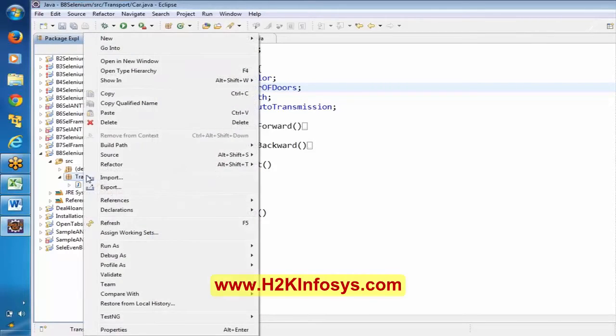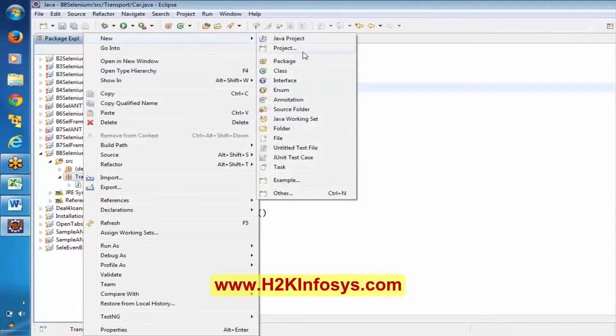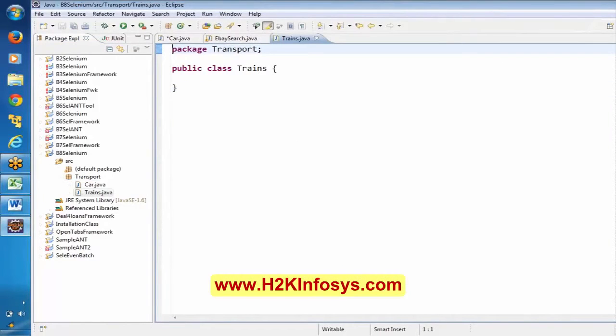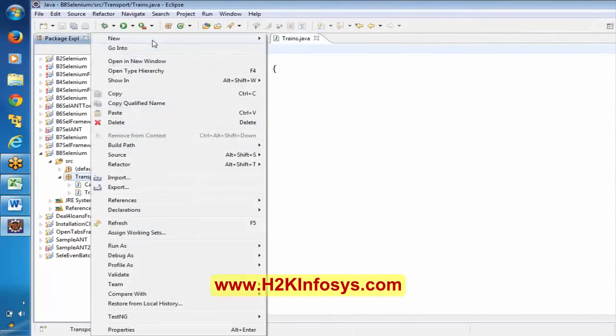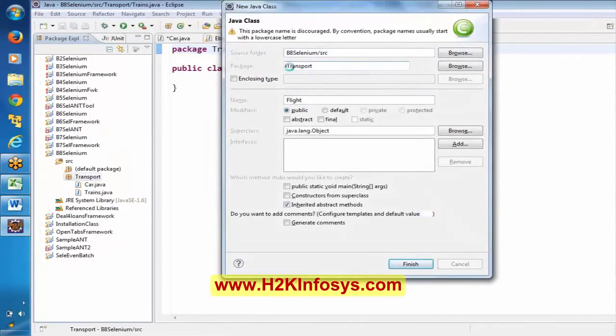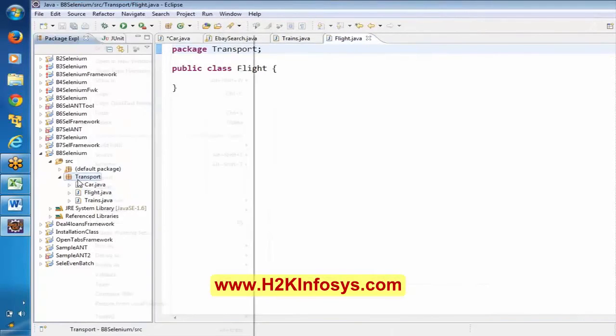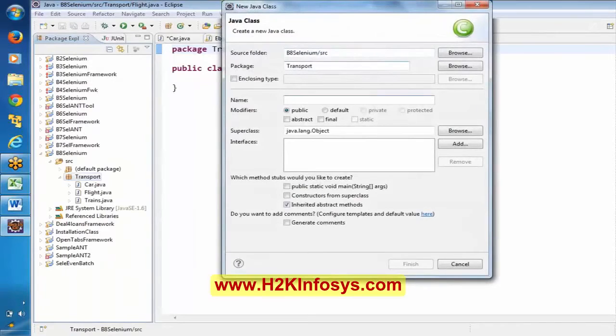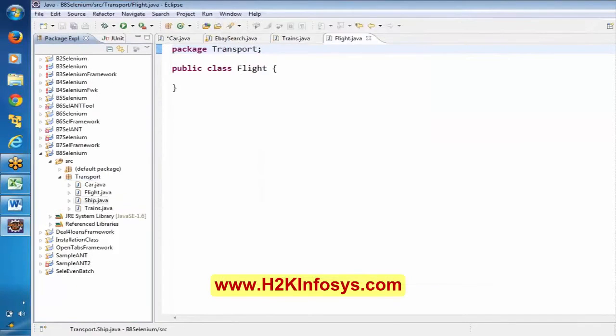In a similar way, I am saying class here, we can create say train, and then flight. Now here, if you observe, these are the 4 classes which are part of this transport package.